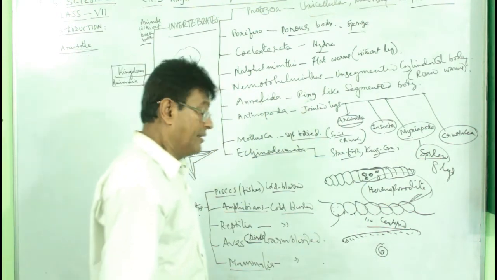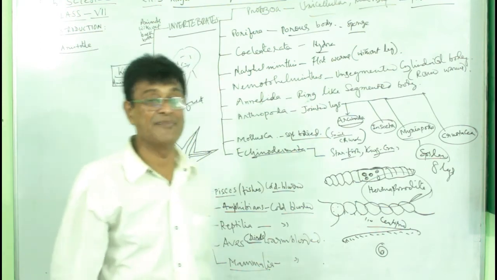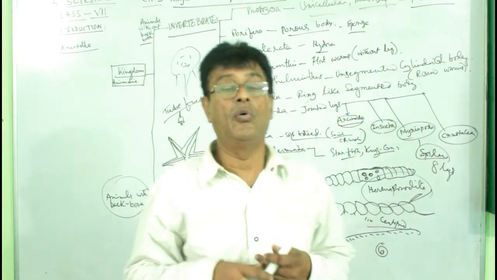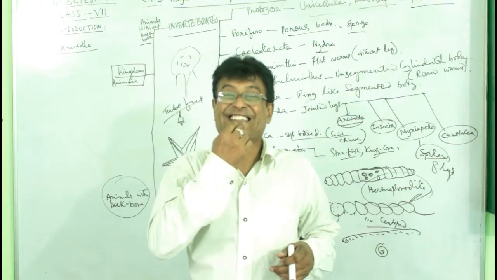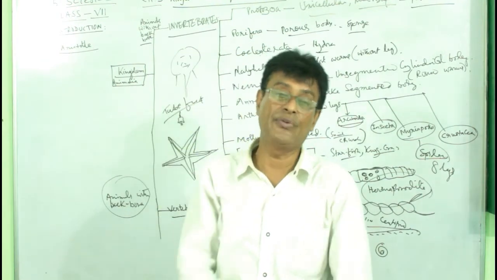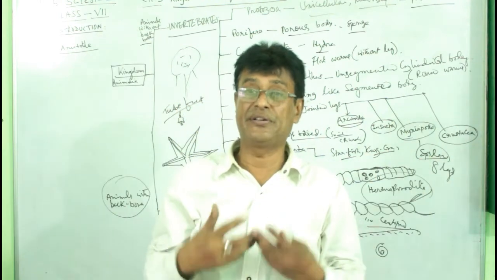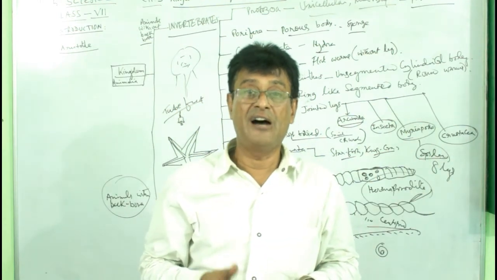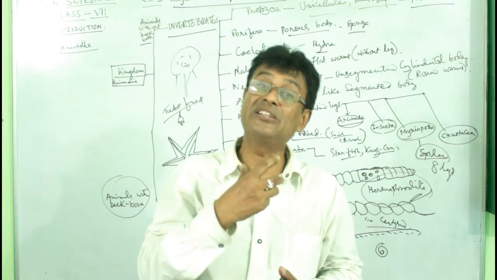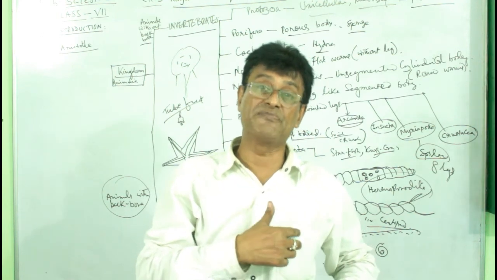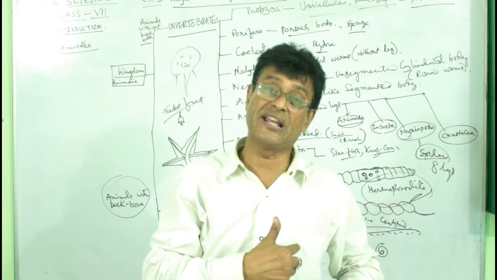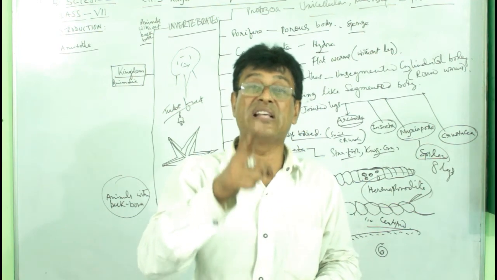And last, nothing but the last one, is the mammals. We people are the mammals. What are the characteristics? We have hair, teeth, nails, and a special character: when we take birth, our babies suck the mother's milk. Our mother's milk gland is known as the mammary gland, and that is why they are known as the mammals.